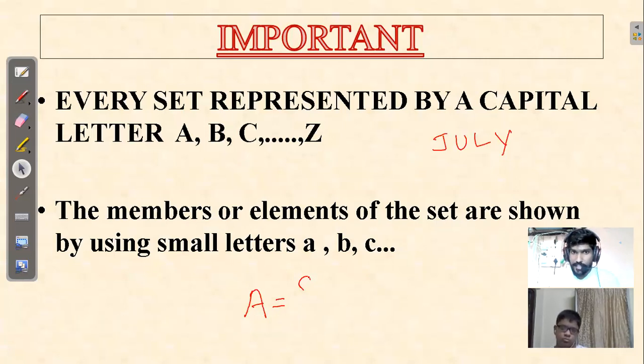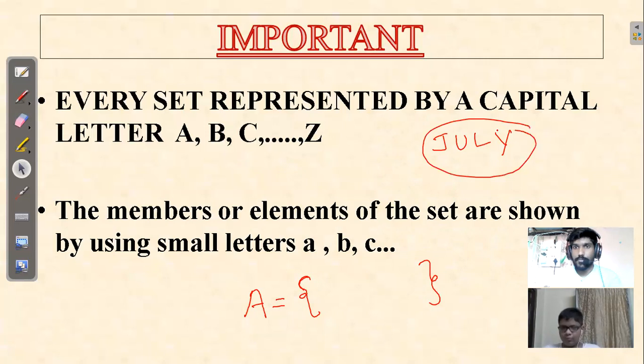But there is one more point actually. You start a set with a curly bracket. These brackets are called curly brackets. Then come the elements in the set. Now I'm saying set of letters, so how many letters are there in this word? Four. Which are those letters? J, U, L, and Y. When you write this in terms of a set, you write this in small letters: j, u, l, and y.